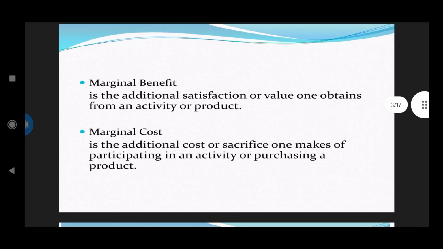Next, there is marginal benefit. What is marginal benefit? Marginal benefit is the additional satisfaction or value one obtains from an activity or a product. Next, marginal cost. What is marginal cost? It is the additional cost or sacrifice one makes in participating in an activity or purchasing a product. These are the two basic definitions of marginal benefit and marginal cost.